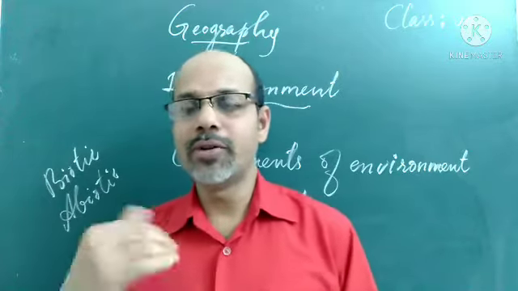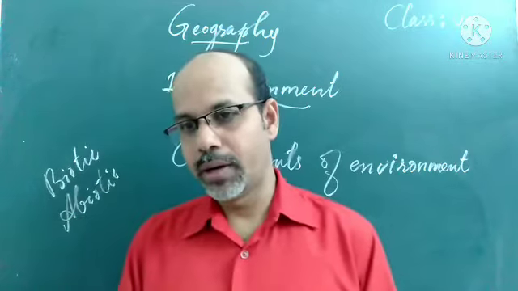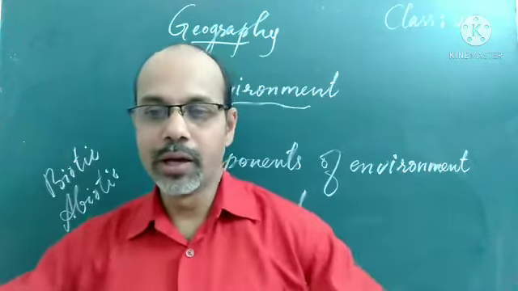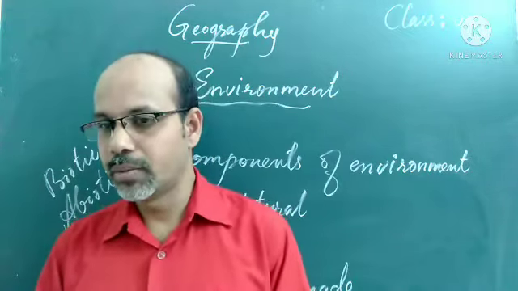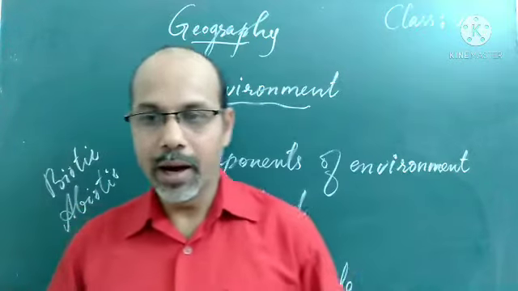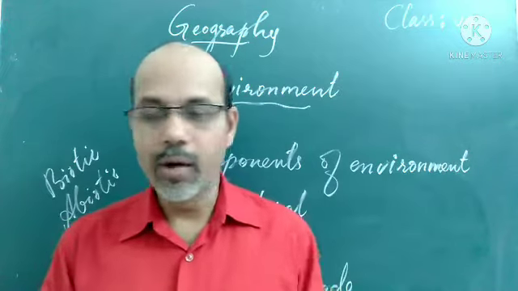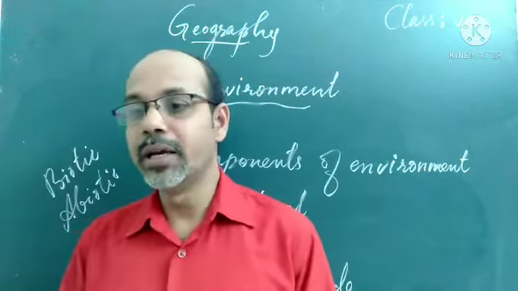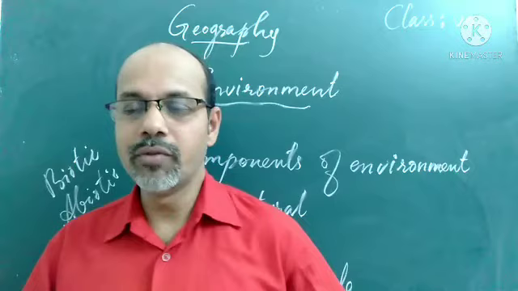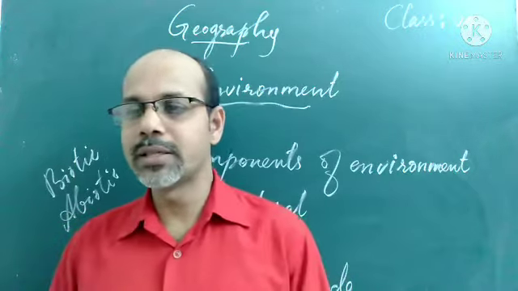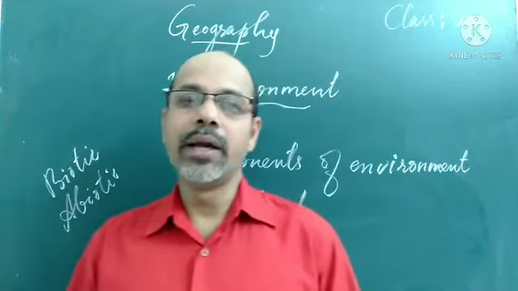To begin with, the first chapter of geography we are studying. The lesson name is environment. We know that we are living in a world surrounded by many objects or many things. Some of the objects we can find around us are the building we are living in, our vehicles, our books and other vessels in the home. So many things. Some of forests we can find, water, rivers, etc. These are all things surrounding us. Many of the objects we can find, we often say these are in the nature.